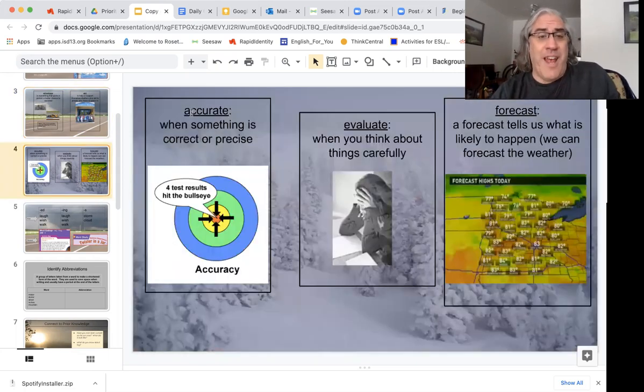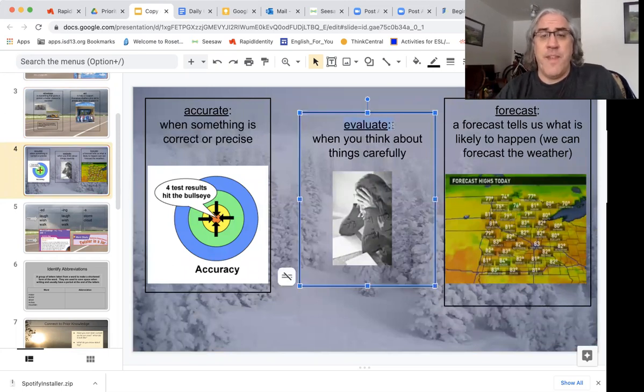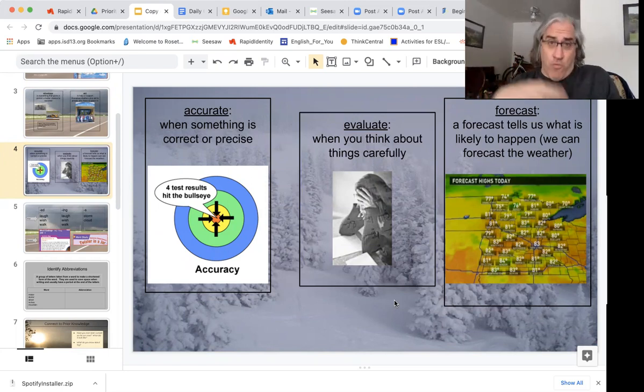Three other words would be accurate. When something is accurate, it is correct and it is right on. An accurate shot would be one that goes right into the bullseye there. Evaluate is when you think about things carefully and decide whether they are right or wrong.